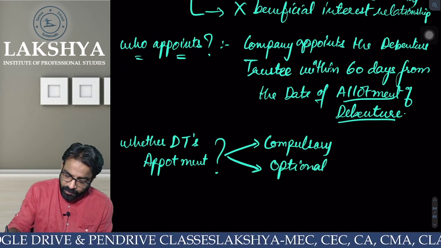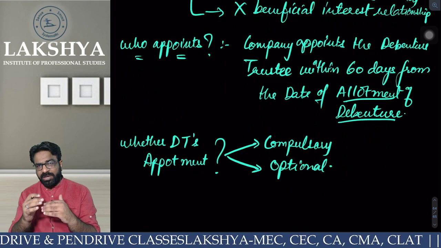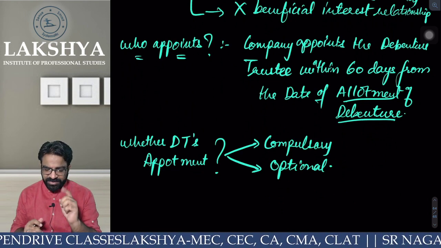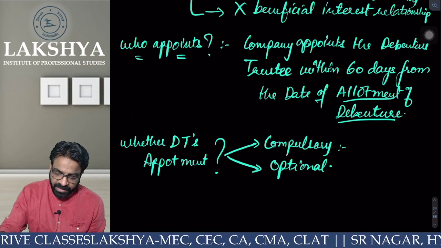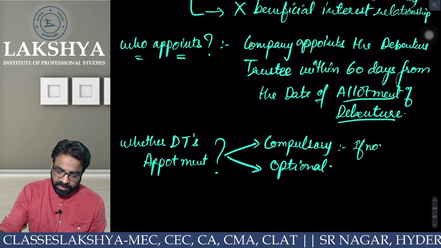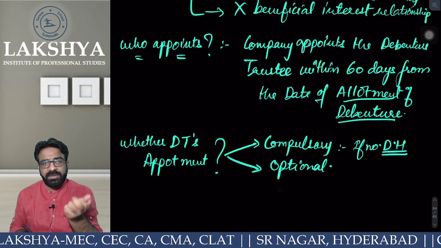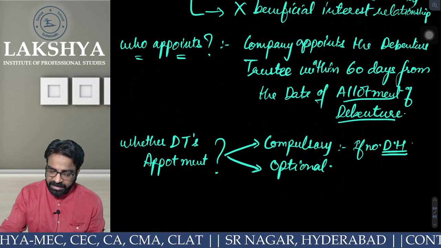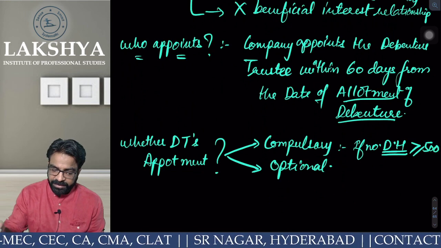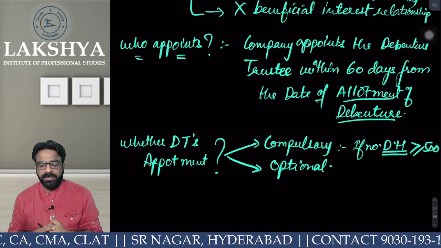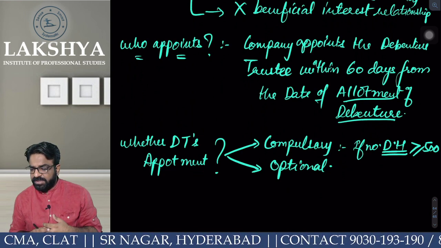Whether the company has to compulsorily appoint a debenture trustee or the company has an option. Now listen to this carefully. If the number of debenture holders, not debentures, is greater than or equal to 500, do we know the register of debenture holders, MGT-2?